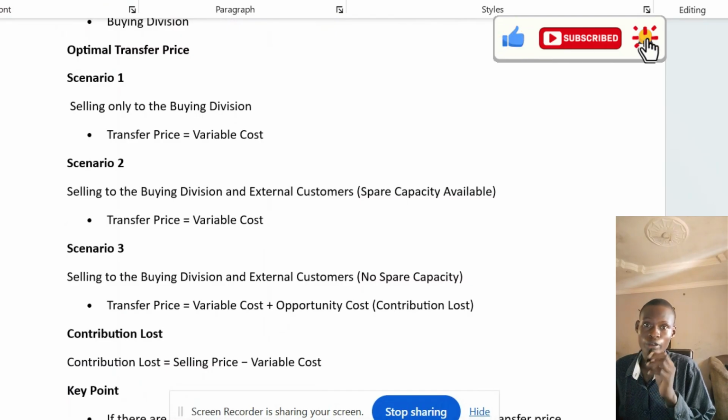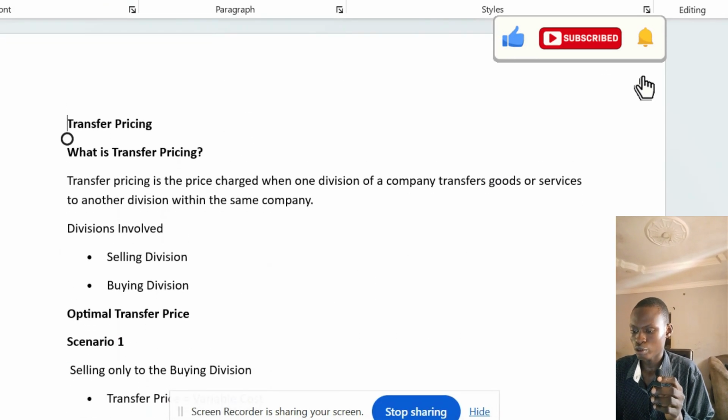And one thing I did not say in my last video, I was just saying variable cost, variable cost, variable cost. But when I check the way they answer the questions in the Pathfinder, you always say variable cost less any cost due to internal sales. So any cost savings due to internal sales, like advertisement cost, transportation cost, packaging cost, and the likes. So now let's go back to the question.